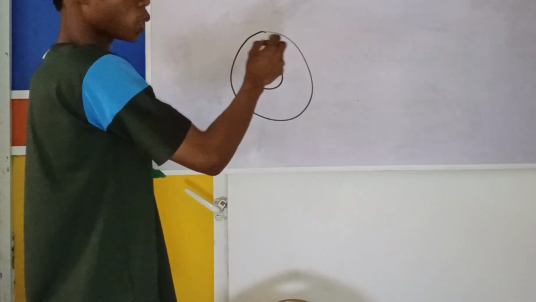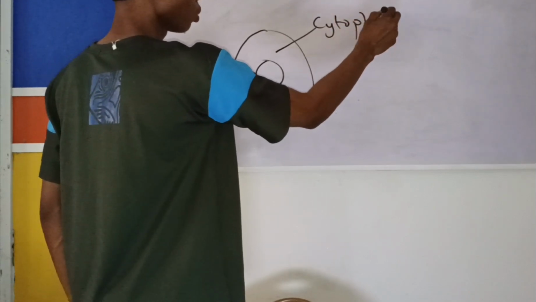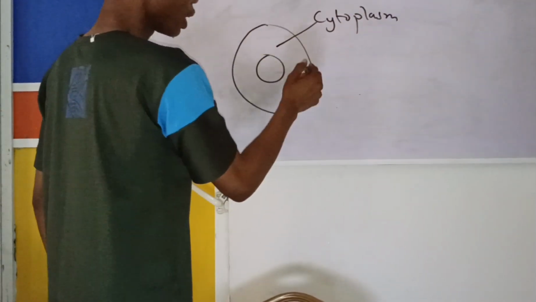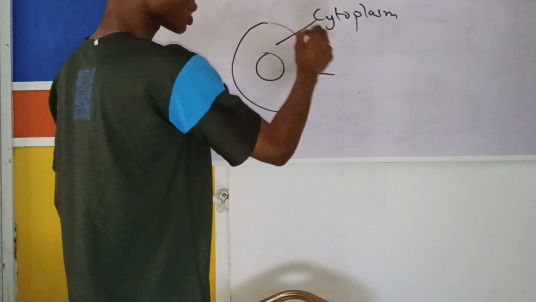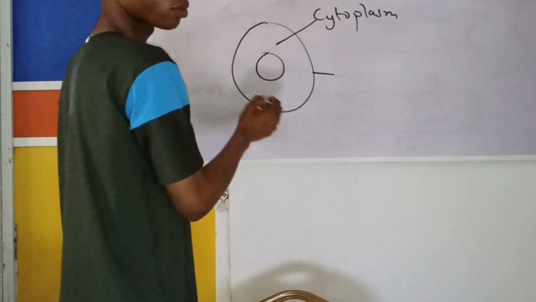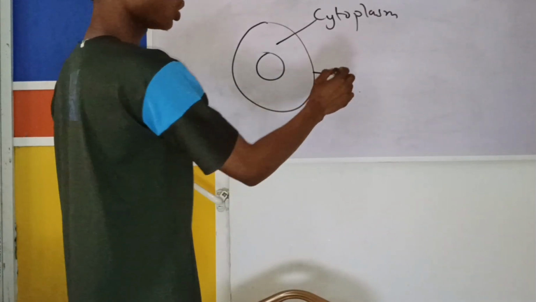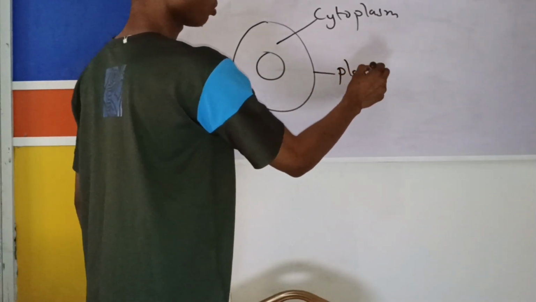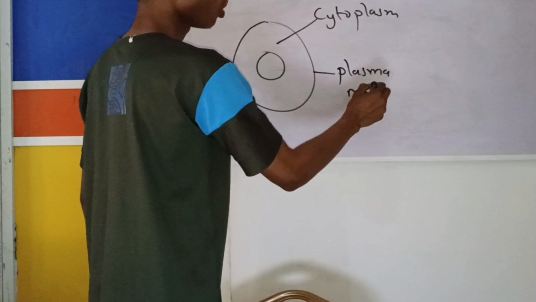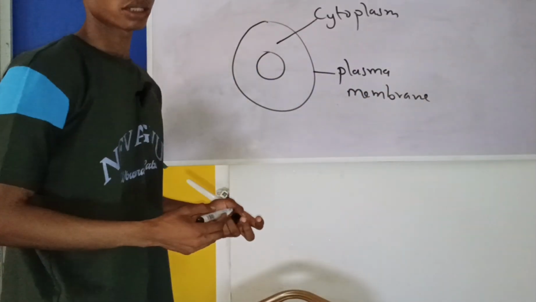And this open space is called the cytoplasm. Now, this thing here that serves as a wall that protects and regulates what comes in or goes out of the cell is called the plasma membrane. If you don't want to call it the plasma membrane, you call it the cell membrane.